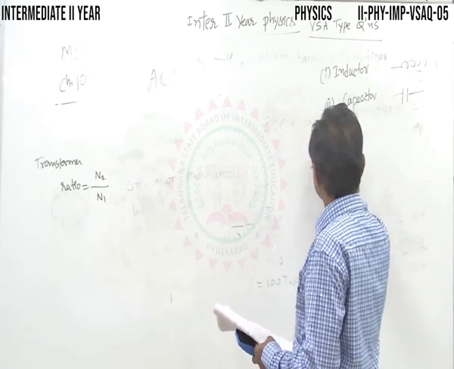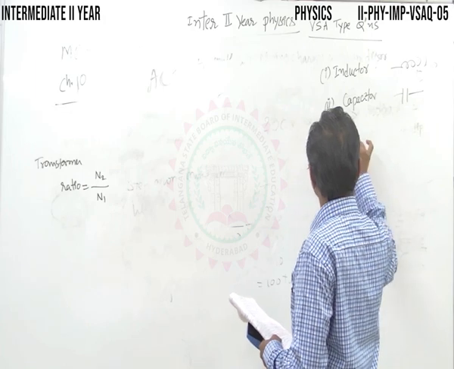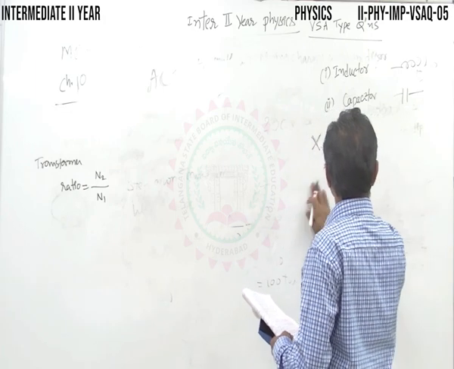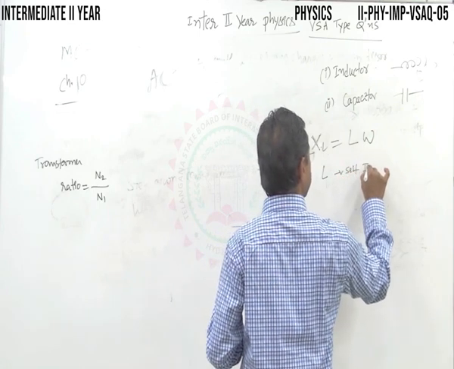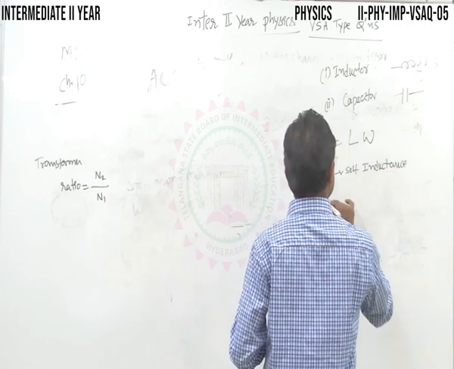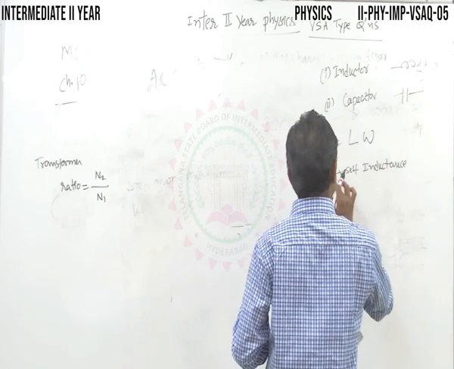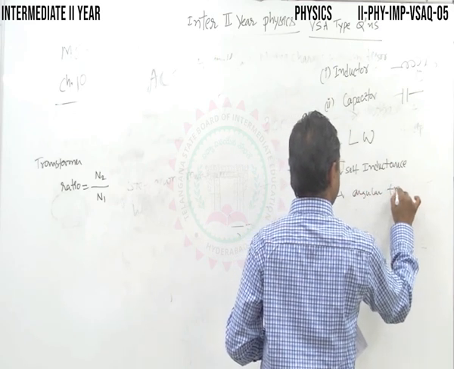Inductive reactance is denoted by XL and given by L omega. Here L represents self inductance, and omega is the angular frequency.